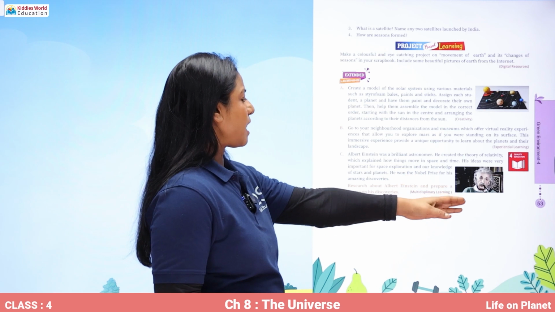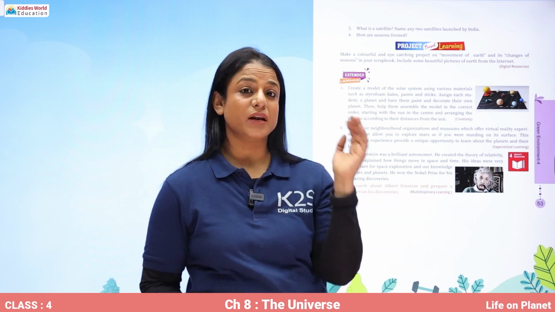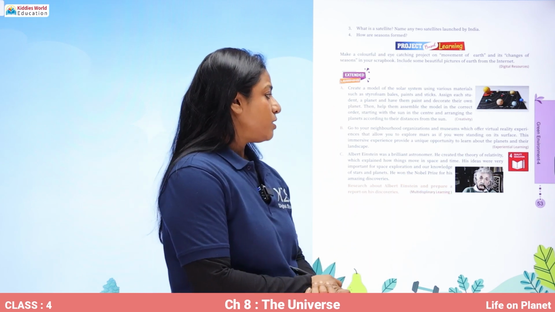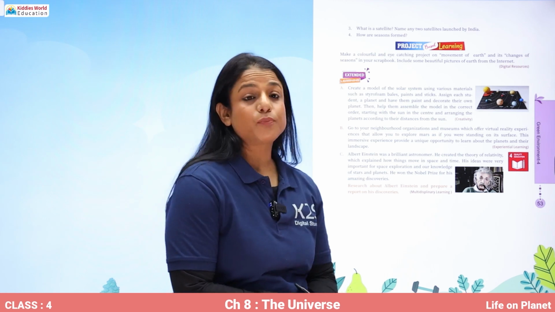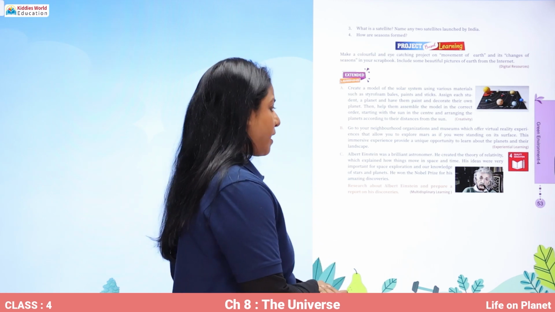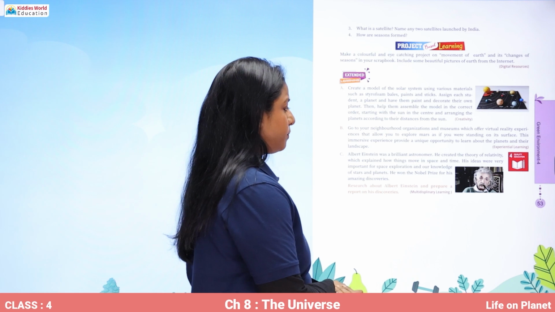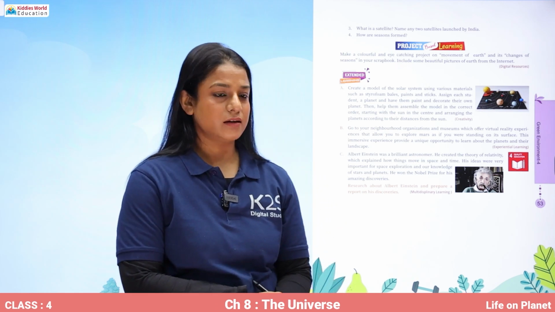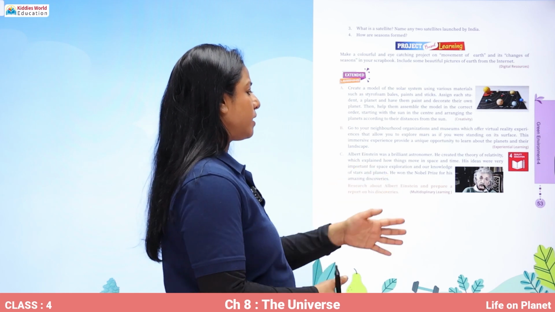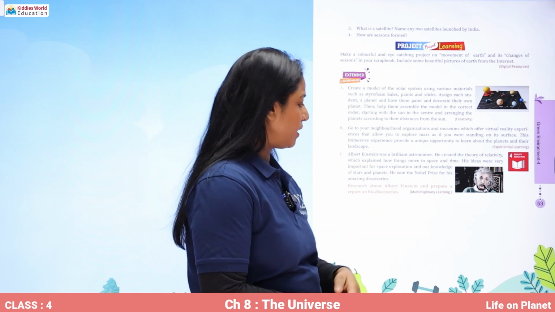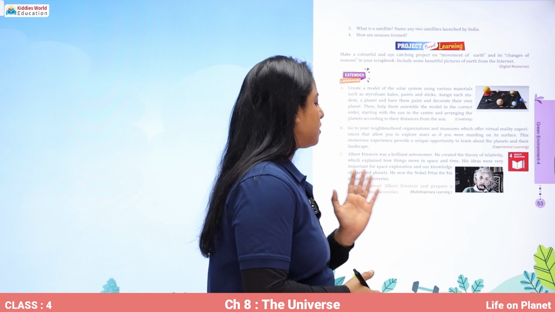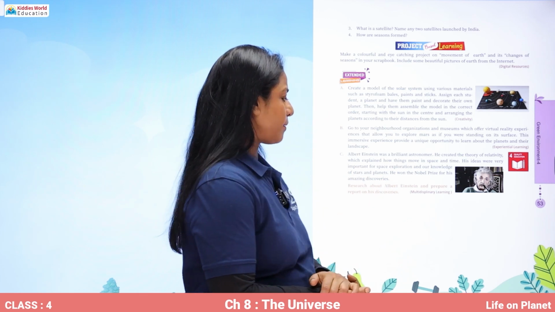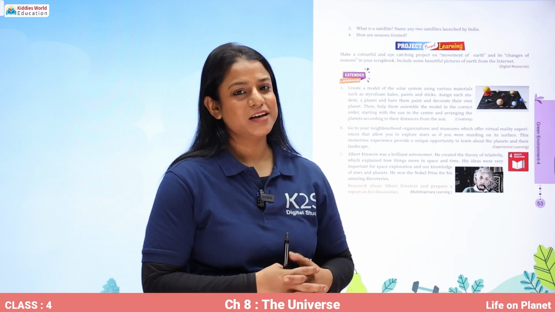Now, this is Albert Einstein, and he was a brilliant astronomer. So you can just explore more about him, and please see that what all work he has contributed in, and he has also won a Nobel Prize for his amazing discoveries. So research about Albert Einstein and prepare a report about him.